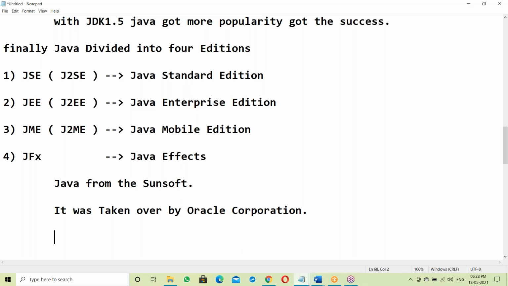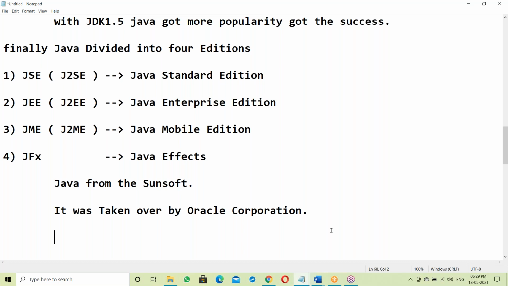When it comes to the software field, Oracle Corporation is the top leader, no doubt. Most of the software, like databases and Java, is with Oracle Corporation. ERP tools, even Solaris OS, Linux OS, many software products are with Oracle Corporation. Because of that, Oracle is a leader.